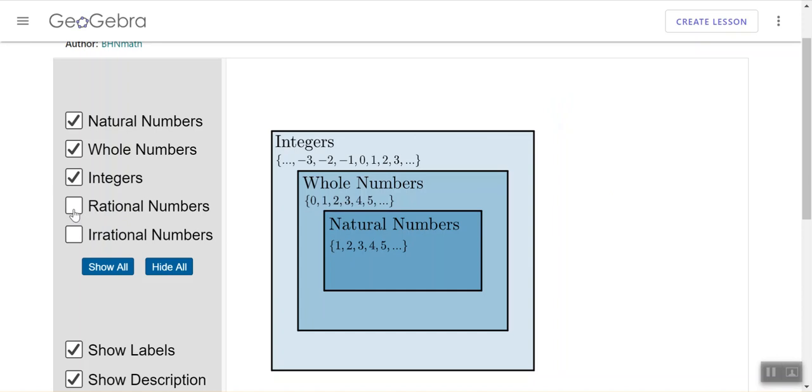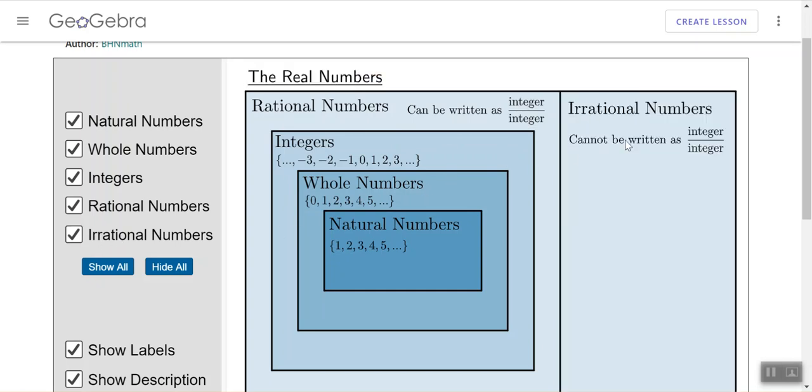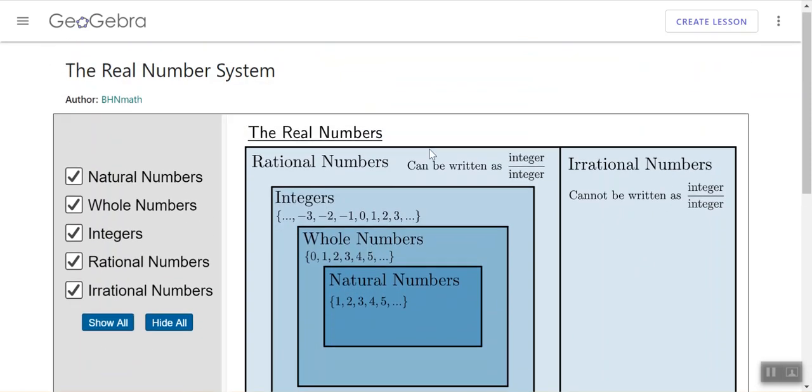Right, and then next we have our rational numbers. Our rational numbers are inside of all of these, and they can be written as an integer divided by an integer. That's it. It's just a number over a number. It's a fraction. And then lastly, we have irrational numbers. Irrational numbers cannot be written as an integer divided by an integer, such as pi, right? Pi, 3.14159, blah, blah, blah, it keeps on going. It's not just a nice number divided by a nice number. So those are irrational numbers.